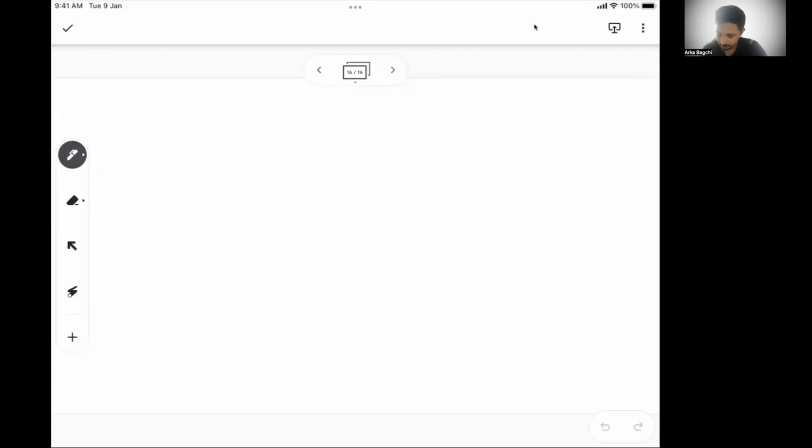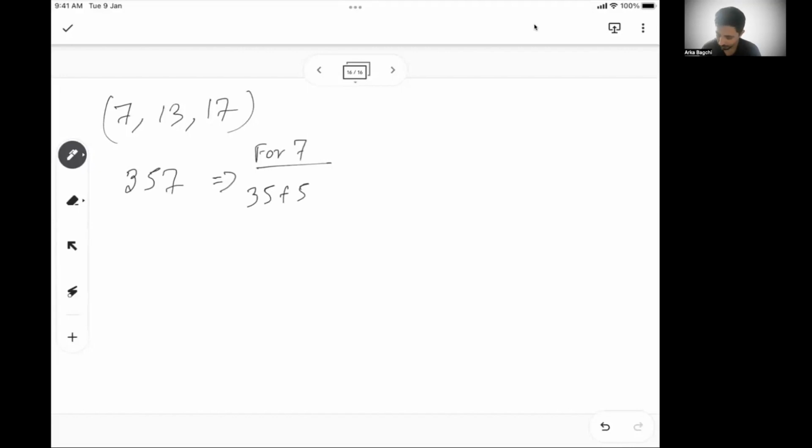Let's move to the next part. For 7, 13, and 17, there is a particular type of rule. Let's say there is a number, 357, for example. For 7, what we will do is take the last digit out and multiply it with 5. So 35 plus 5 into 7, so 35 plus 35, it is 70.